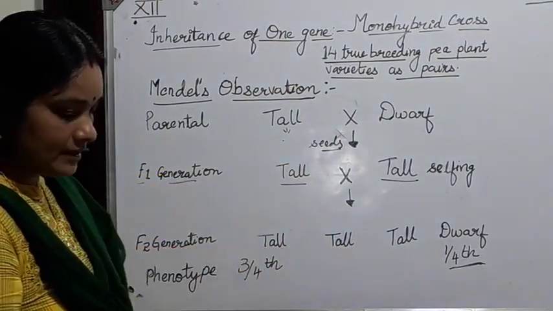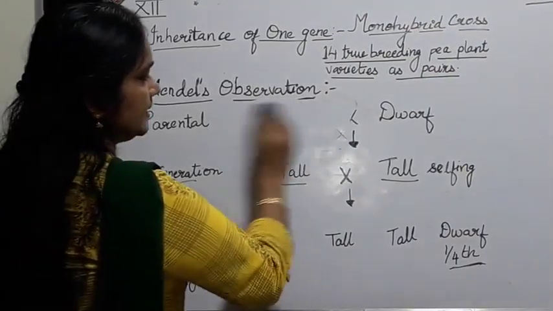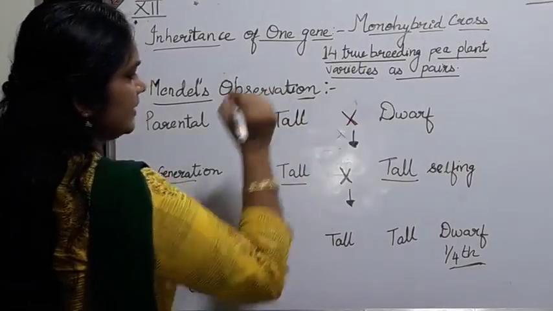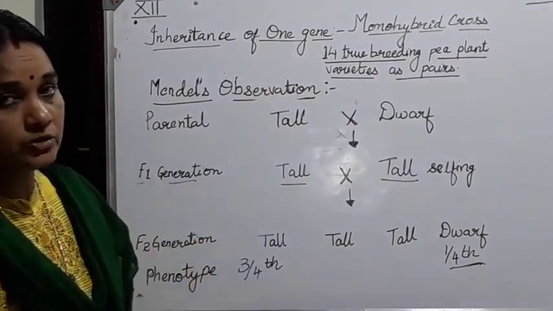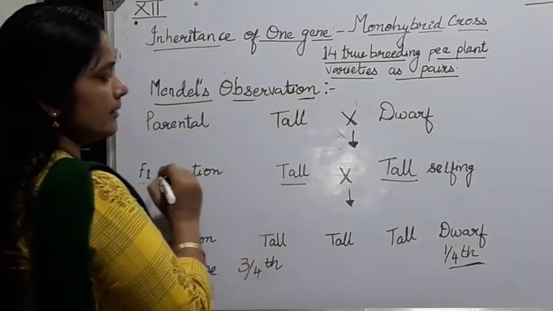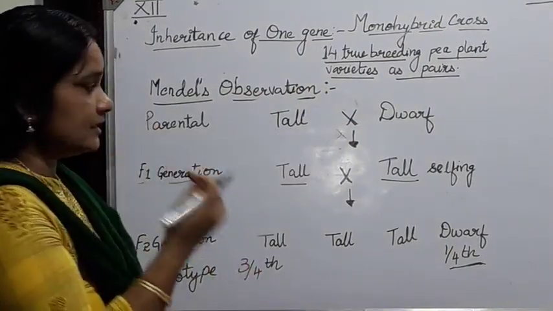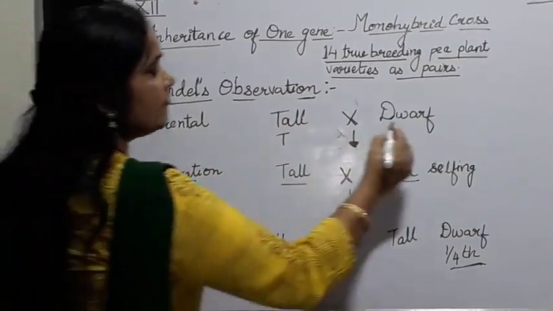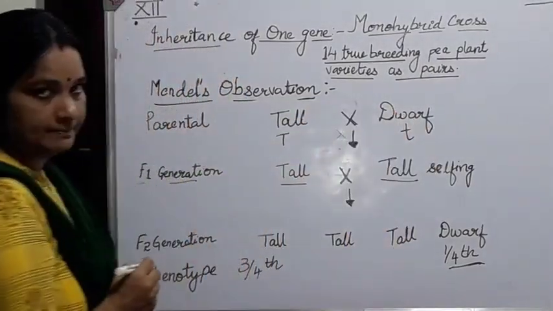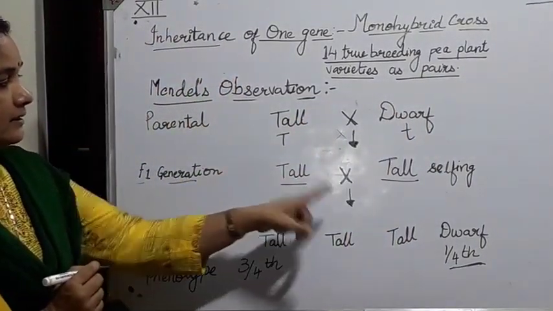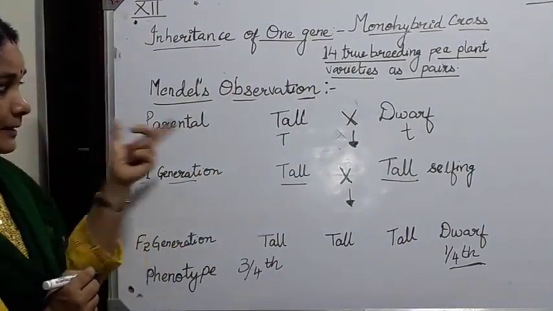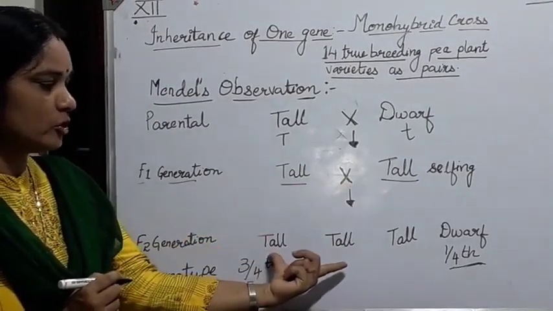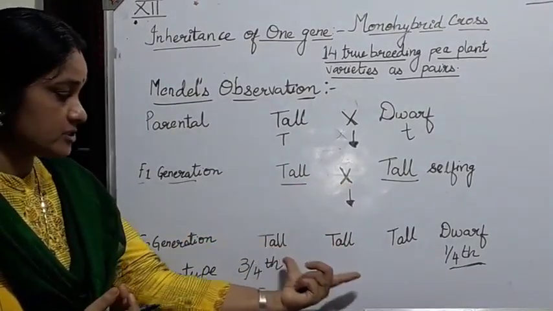So for that, there was a certain criterion given by him. He used the alphabet to find out which factors are passed on to the offspring. For all tall plants he used a capital letter T, and for dwarf plants the letter used was small t. Then after that it was crossed, and he observed that in the F1 generation it was all tall plants, and in F2, 1/4 was dwarf and the rest was all tall plants.